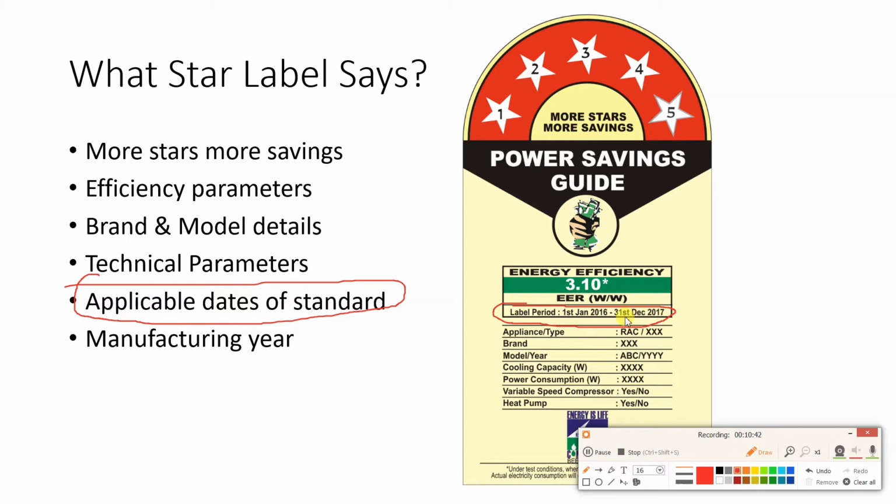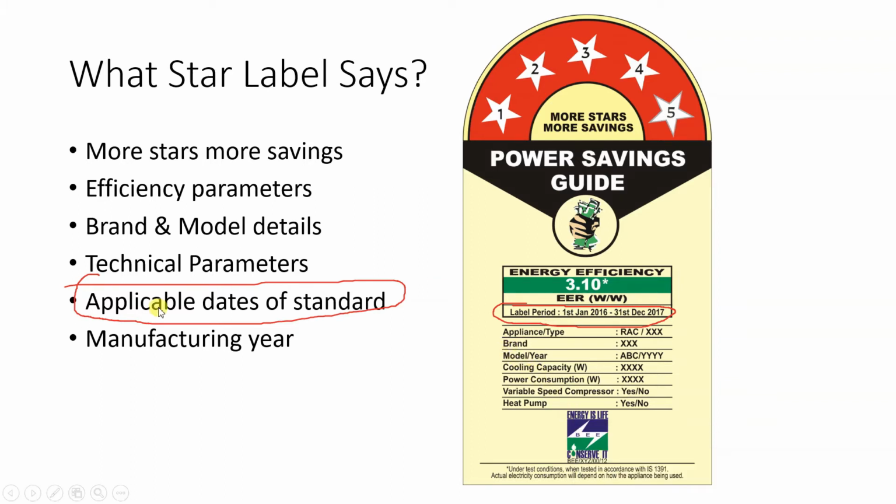So if you say that I have purchased a 5-star refrigerator or 5-star air conditioner, and if you see the label period, it is 2016. So for current scenario, it will not be having 5-star. Applicable dates of standard is also important, and manufacturing year is also given over here.